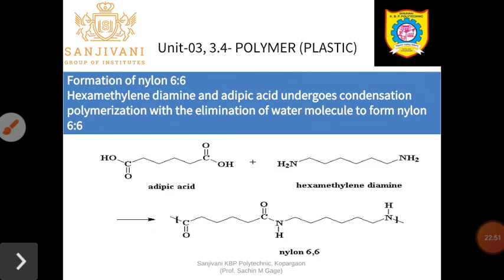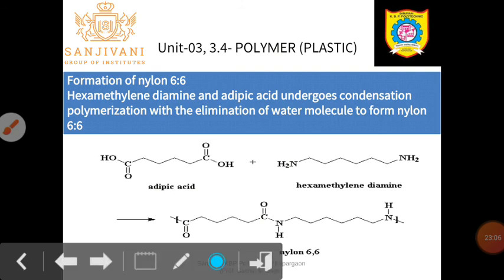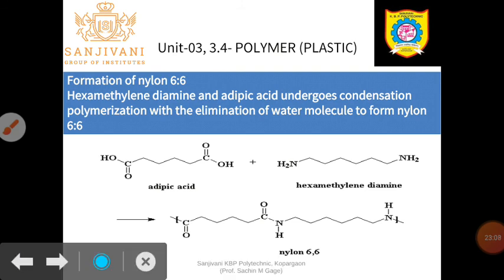Formation of nylon 6,6. In the formation of nylon 6,6, there are two different molecules: one is hexamethylene diamine and the second one is adipic acid. Here the hexamethylene contains one carbon, second, third, fourth, fifth and sixth.